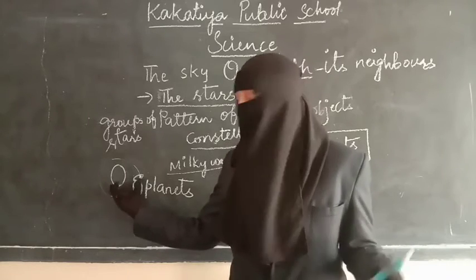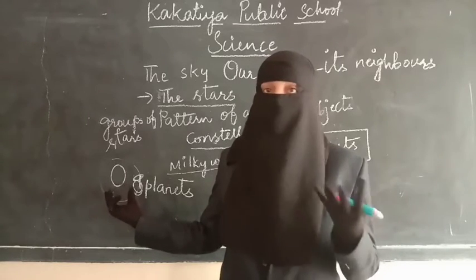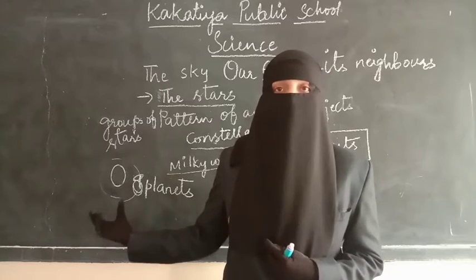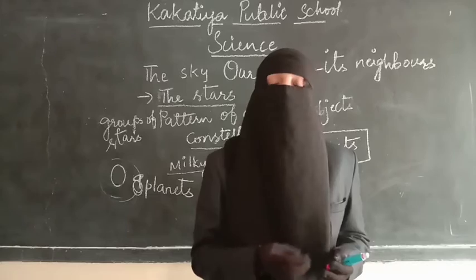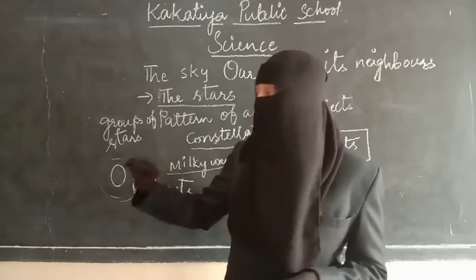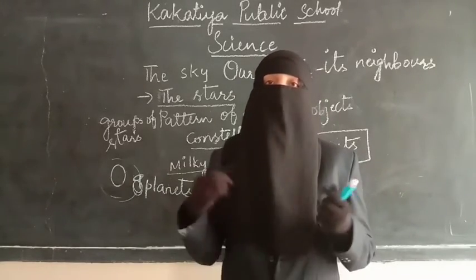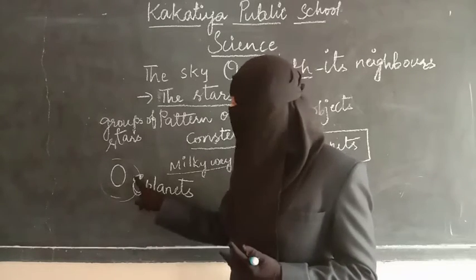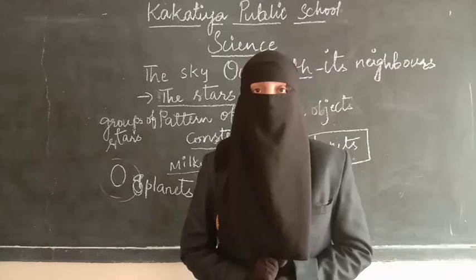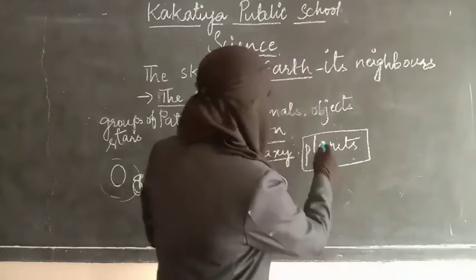Since it makes everyone feel hot, it is called a burning ball of fire. And why is it burning? It is burning because of gases. There are some gases present in the sun which are reacting and helping the sun to burn. So now about planets. The next topic we are discussing is planets.